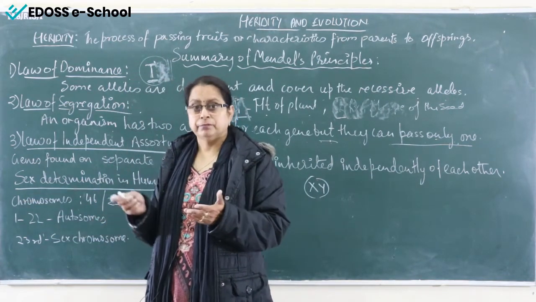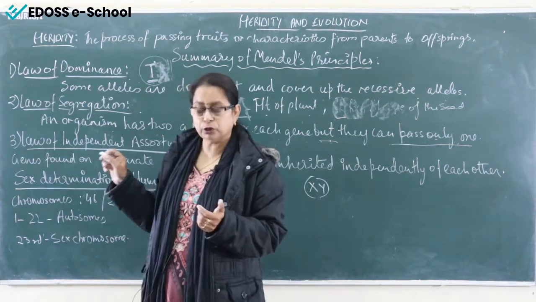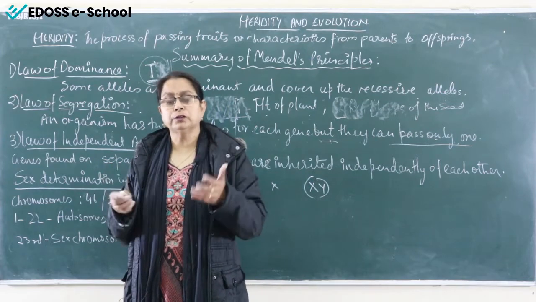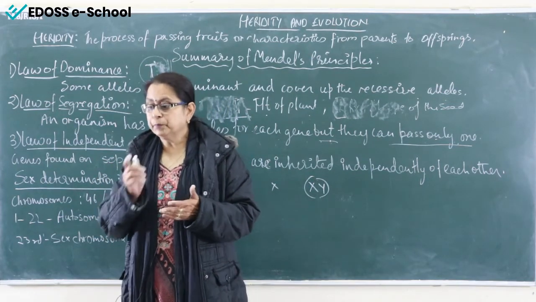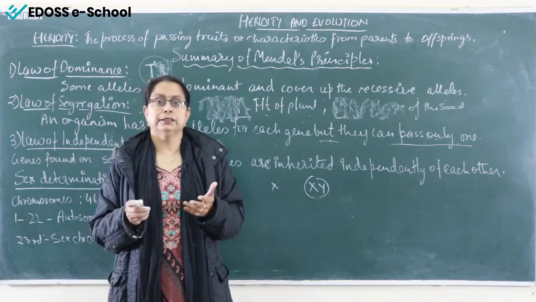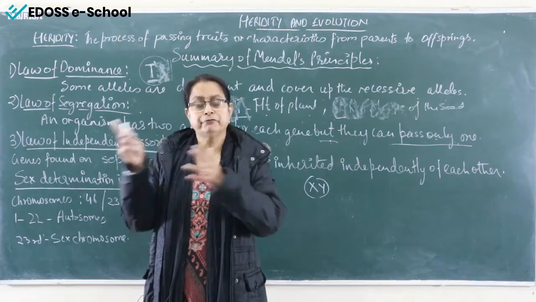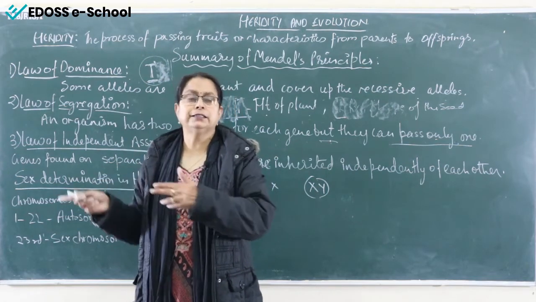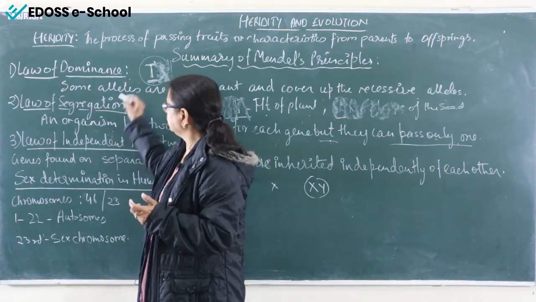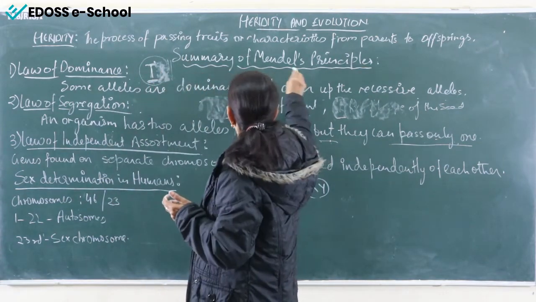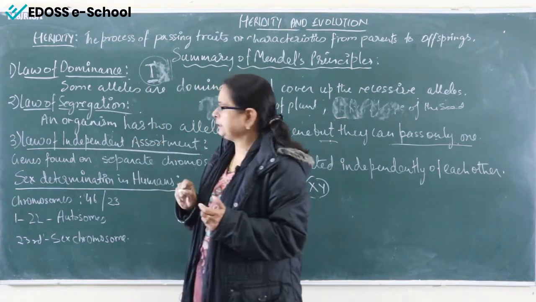Is it clear? That means the law of independent assortment means when we are taking more than one character together, then the nature, dominant or recessive, of one gene cannot affect the effect of another gene's dominant or recessive factor. So this is all about the three laws. This is the summary of Mendel's principle: law of dominance, law of segregation, law of independent assortment.